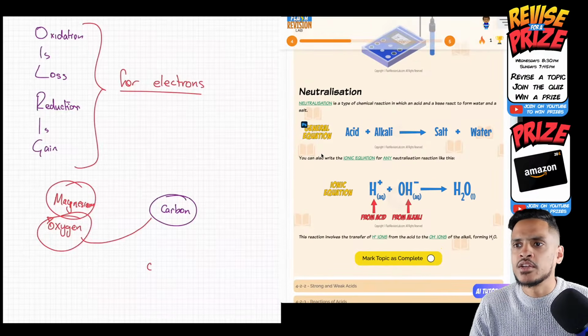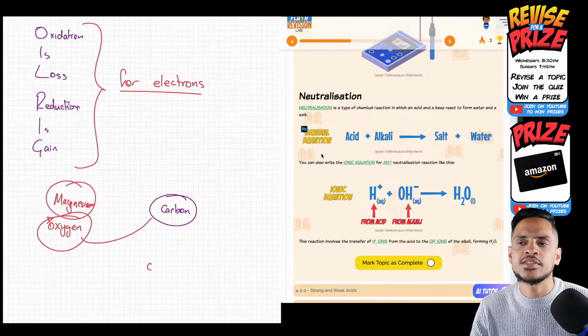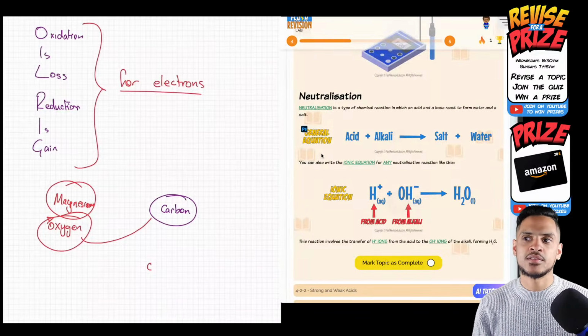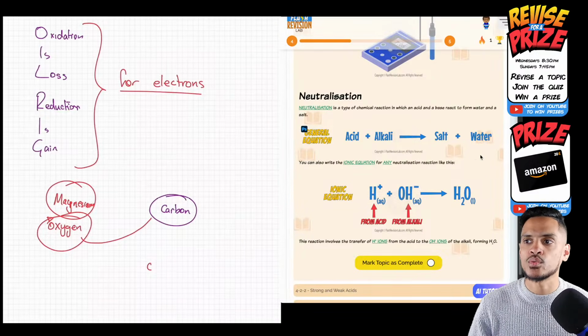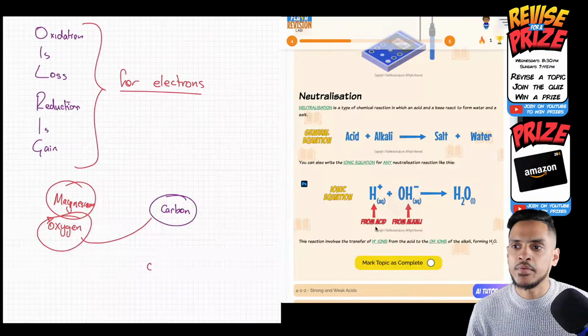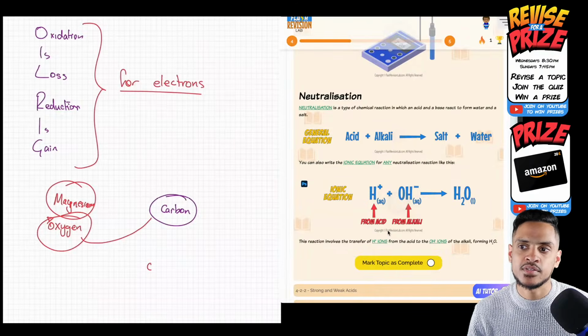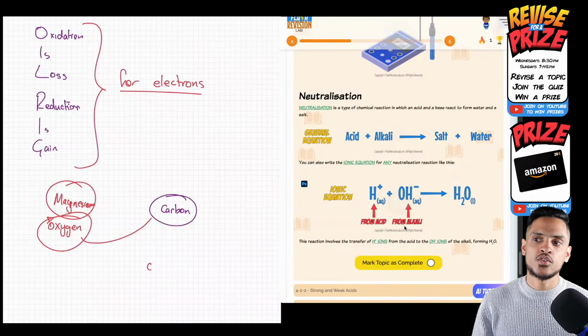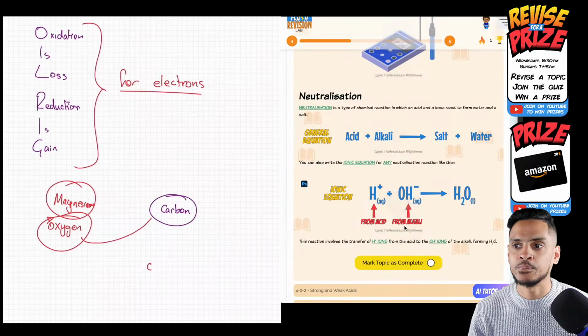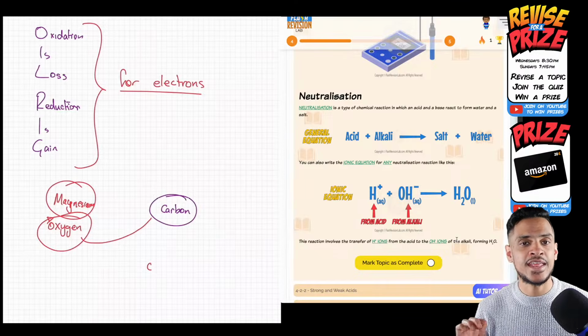All right. Let's go back to this. So, neutralization reaction. A neutralization reaction is when you get an acid and an alkali, you react them together and you form a salt and water. There's an ionic equation you need to know for this. Remember, acids release H+ ions, and alkalis release OH- ions. If you join them together, you get H2O, water. And that's the ionic equation for any neutralization reaction.